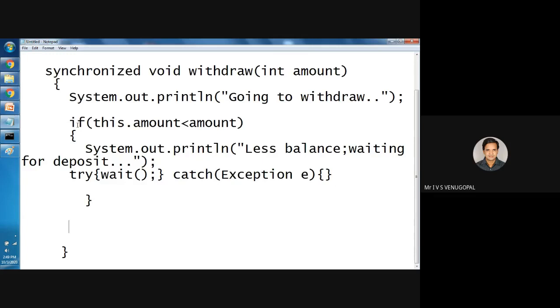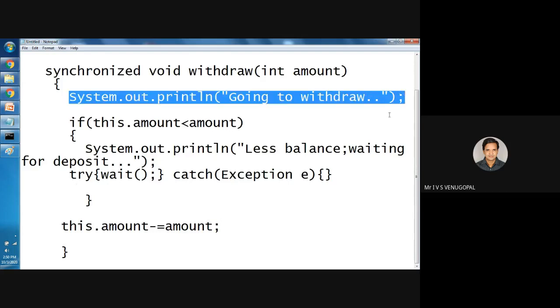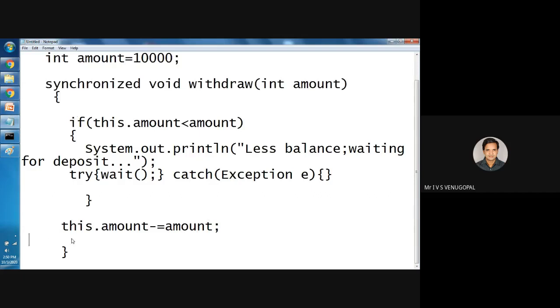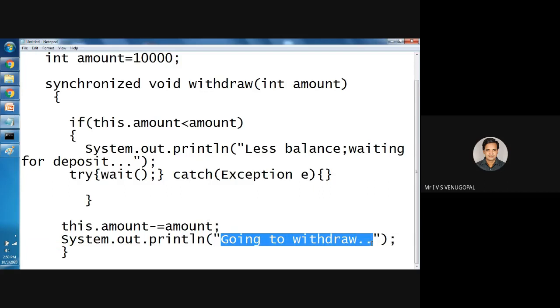Else, his requested amount is less than the amount available in the bank, or a deposit happened. Then I'll write this.amount equal to amount, and System.out.println withdraw completed.